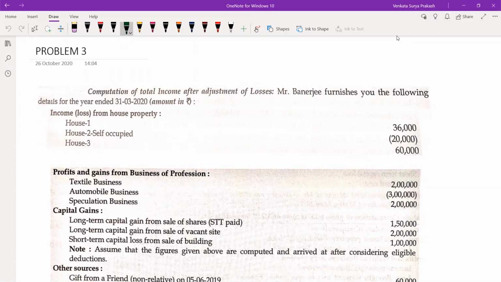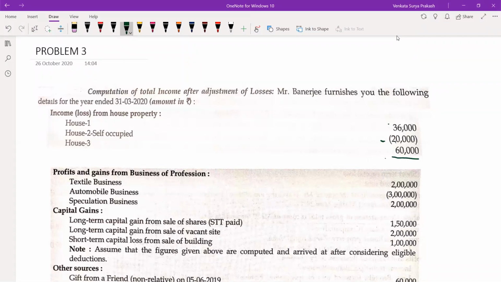Now, first, what I need to do, we need to apply something called section 70. What does section 70 say? Loss from one source can be adjusted with income from the other source within the same head. House 2 is giving a loss, house 1 and house 3 are giving an income. So this 20,000 can be set off with the income of house 1 and house 3.